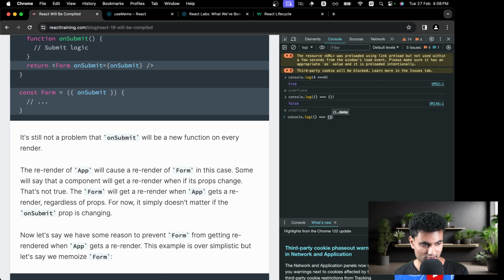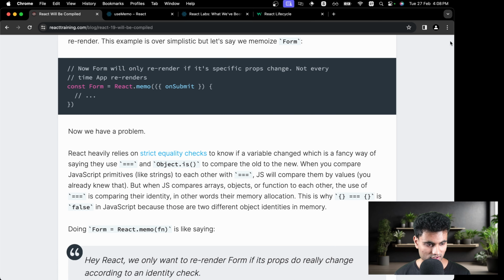Let's do the same with arrays, and I'm going to have an empty array. Yeah, false. So the author is correct. For arrays, objects or functions, it's comparing their identity and the memory allocation. That's why it shows false.